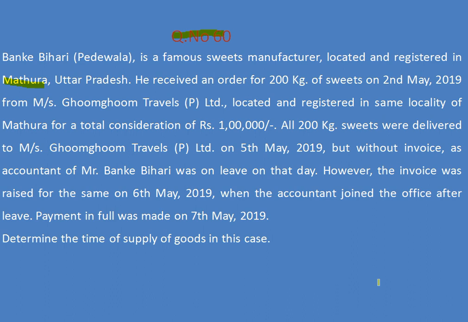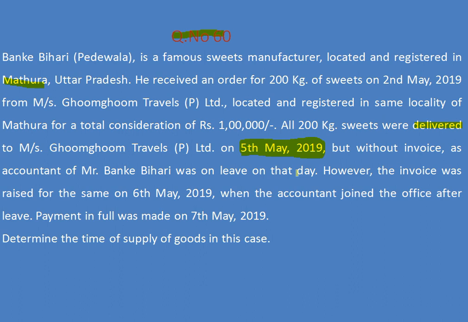Groom Travels Private Limited on 5th May 2019, but without invoice, as the accountant of Mr. Banke Bihari was on leave that day. So on which date are the goods delivered? Goods are delivered on this date. This date we call the date of removal. Delivery date means the date of delivery or date of removal of the goods.